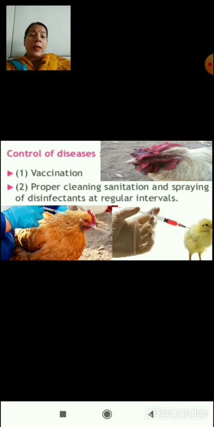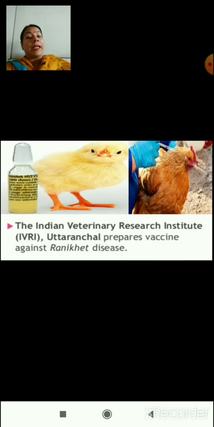These poultry animals also suffer with various kinds of diseases. So there should be some kind of vaccination for these animals. There should be proper cleaning, sanitation and spraying of disinfectants at regular intervals in the poultry farm. And the Indian Veterinary Research Institute, IVRI Uttaranchal, prepares a vaccine against Ranikhet disease.